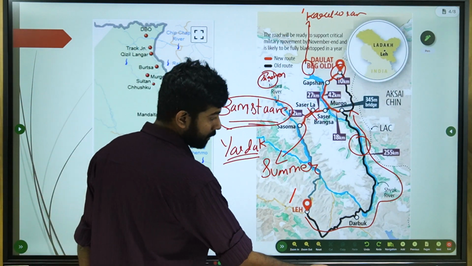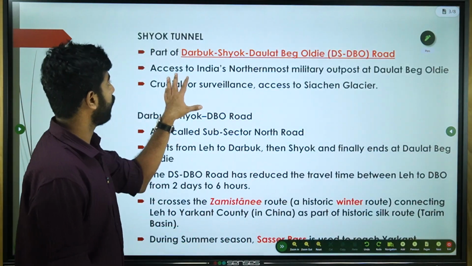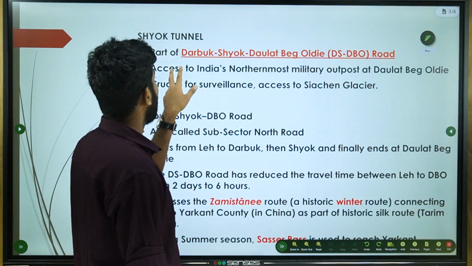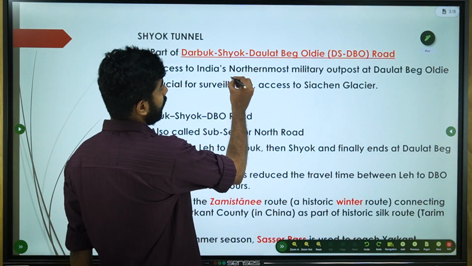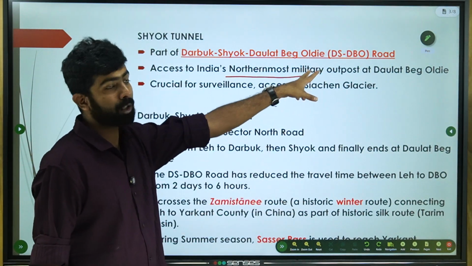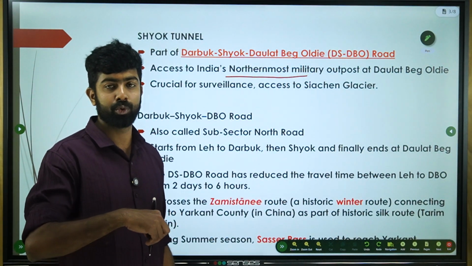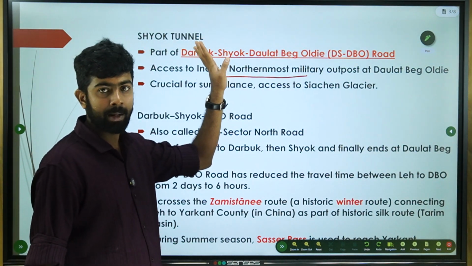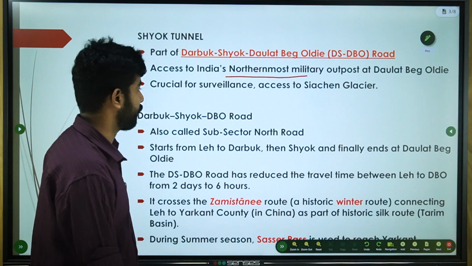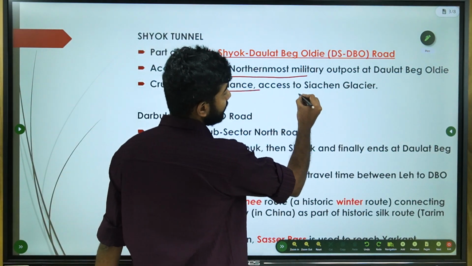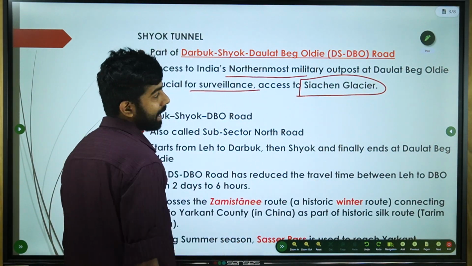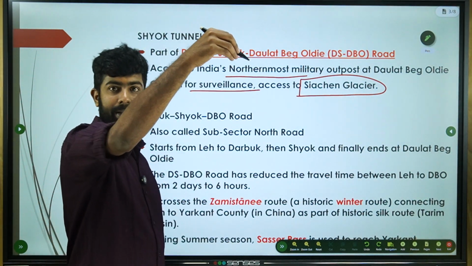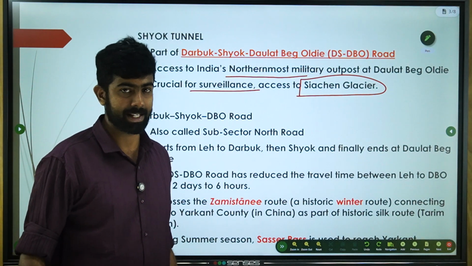So let's just go back to the Shyok Tunnel. It is part of the Darbuk Shyok Daulat Beg Oldi Road, access to India's northernmost military outpost. This road was constructed long before. Construction started in 2000 and it was finished in 2016. This road was finished earlier, and then the Shyok Tunnel was constructed. It's crucial for surveillance and access to the Siachen Glacier. Obviously from Daulat Beg Oldi, you can connect to Siachen.